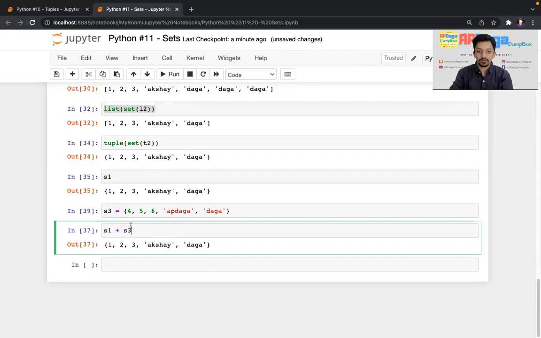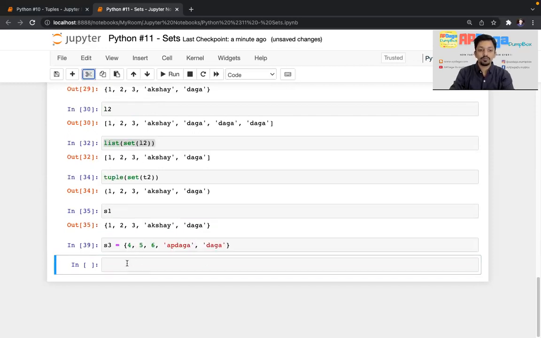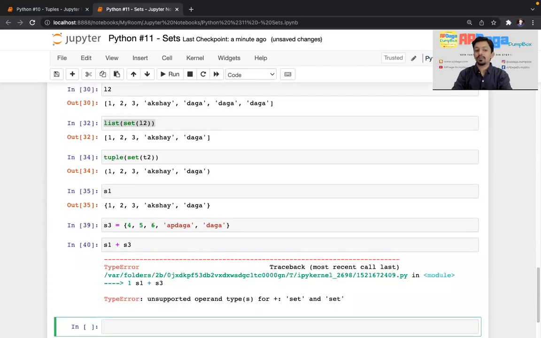Right now, once again, don't get confused, this is not the output. I'll delete this cell. Now I'll type it here. If I try to do S1 plus S3, that is set 1 plus set 3, let's see what happens. It will throw an error. Plus operator is not supported for set. Okay, that's what I wanted to show.